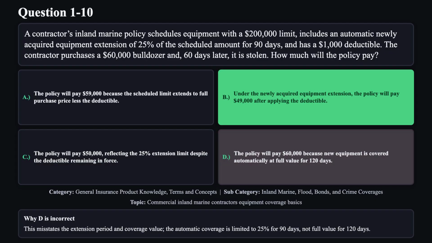Reason D is not correct. This misstates the extension period and coverage value. The automatic coverage is limited to 25% for 90 days, not full value for 120 days.